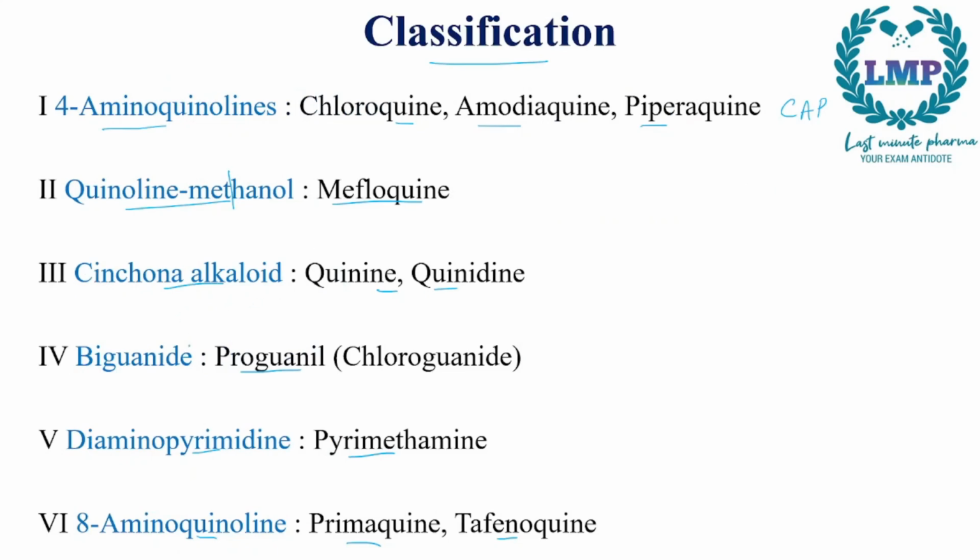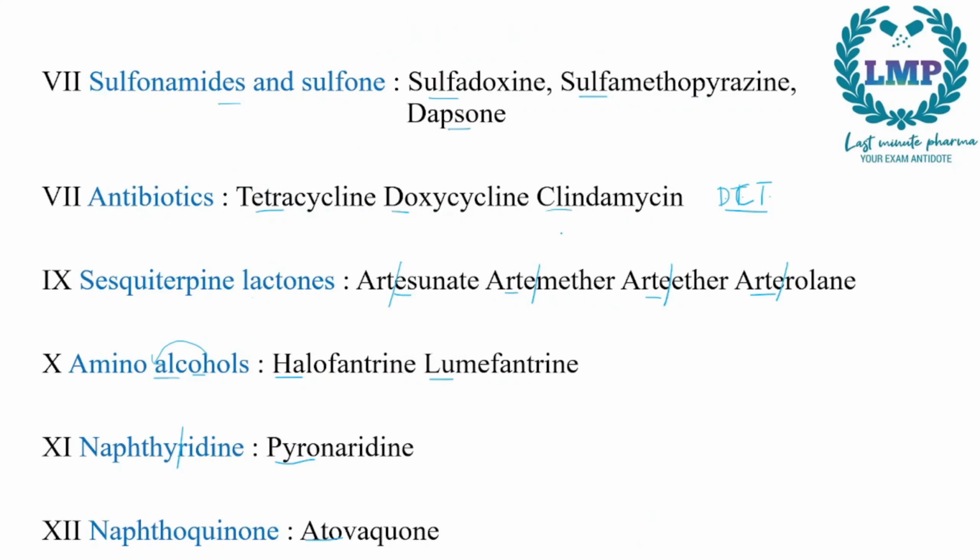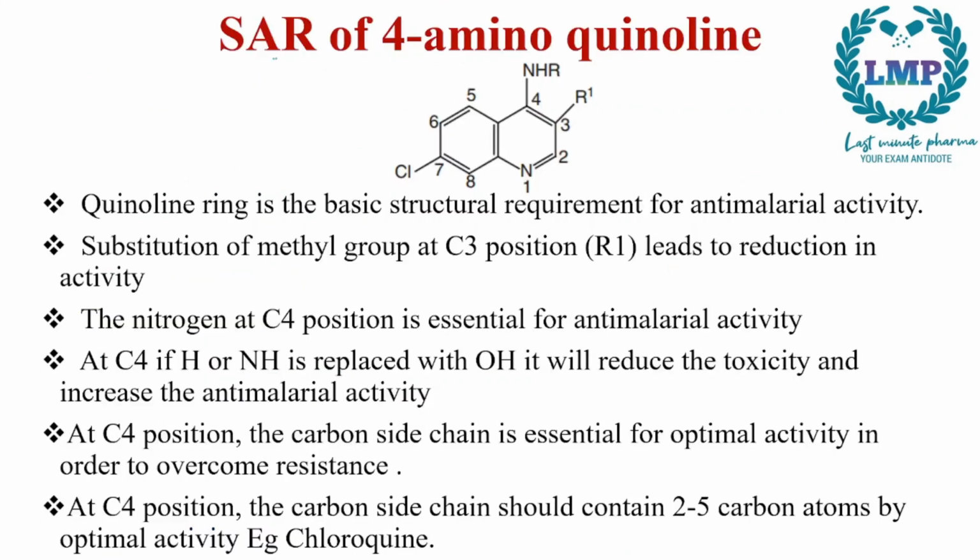Similarly, in biguanides, we have this GUAN part taken and we'll make it proguanil. Diaminopyrimidine, we'll take this pyrimidine first, so pyri and then methamine. 8 aminoquinolines is PT, that is primaquine, tafenoquine. Whereas in 4 aminoquinolines, we have CAP, that is chloroquine, amodiaquine, piperaquine. Next we will go to the SAR of 4-aminoquinoline.